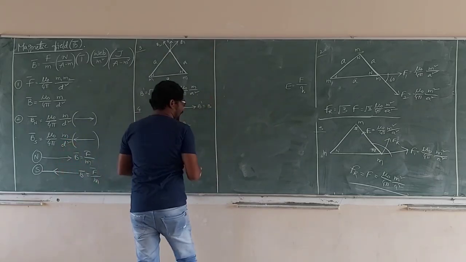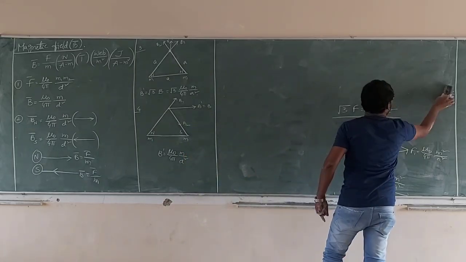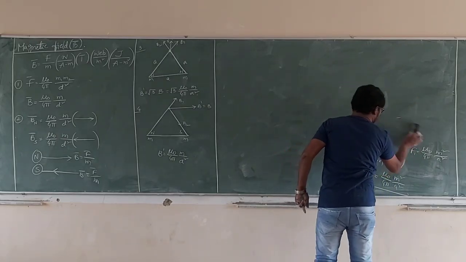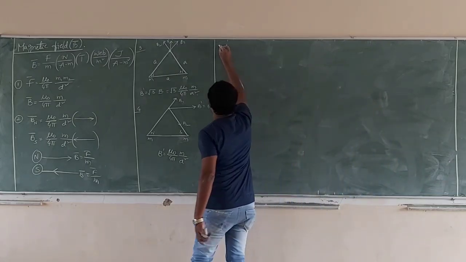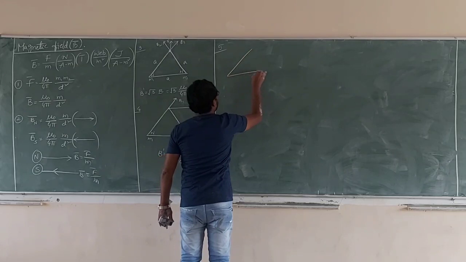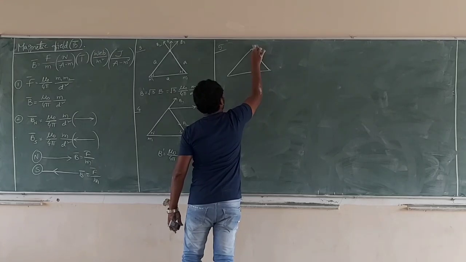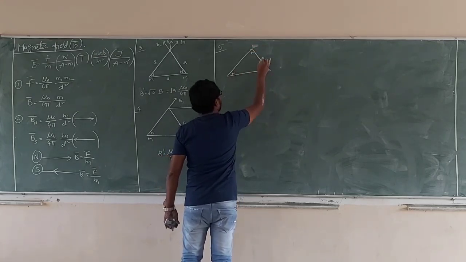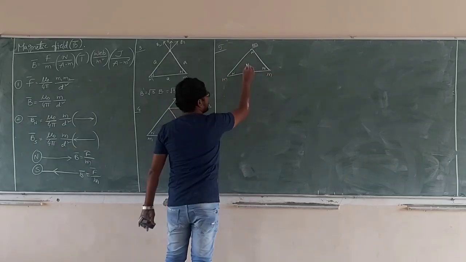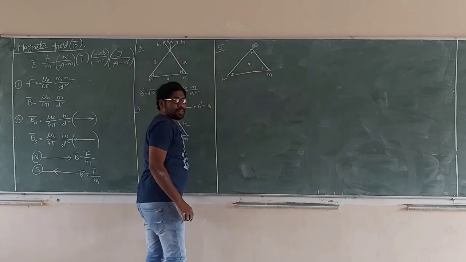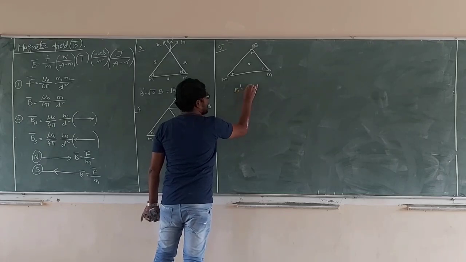Now I will give one concept about the magnetic field, in the same manner, to test your knowledge. Let's see carefully. There is a triangle with North poles. What is the resultant magnetic field at the centroid? B dash. What is that? 0.